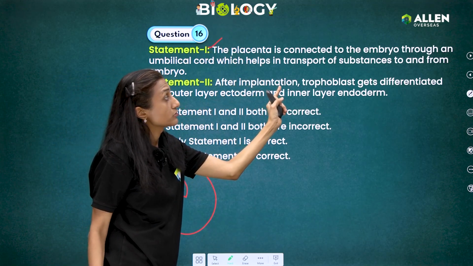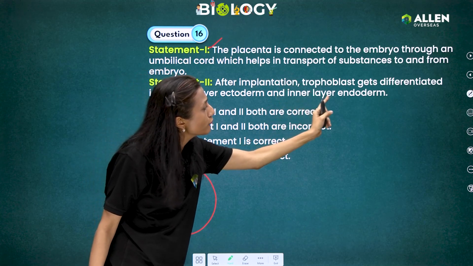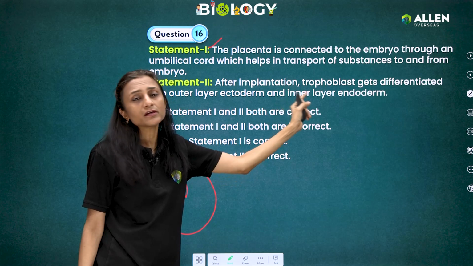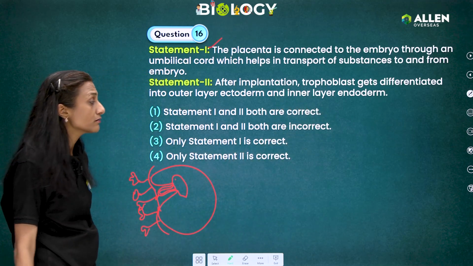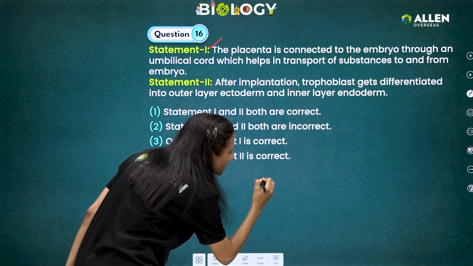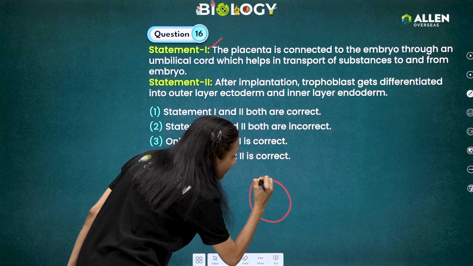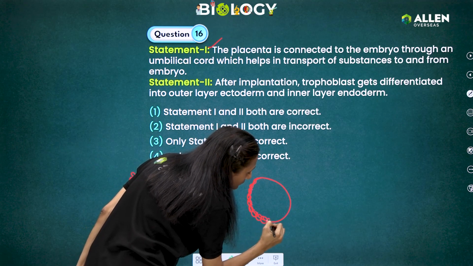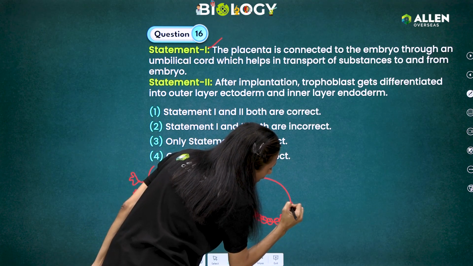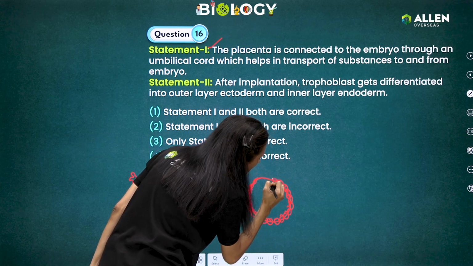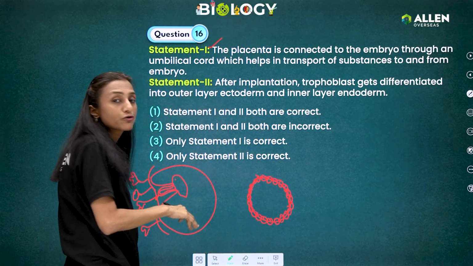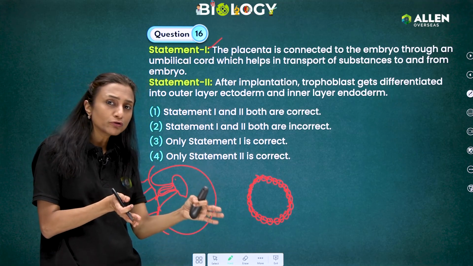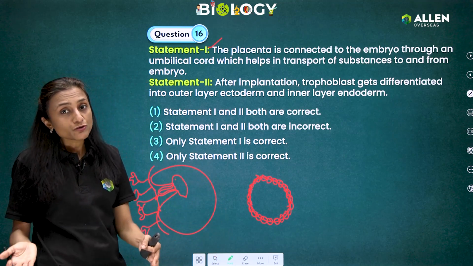After implantation, okay, they are talking about implantation, trophoblast gets differentiated into outer layer ectoderm and inner layer endoderm. That's an incorrect statement. Actually, we know that trophoblast is an outer layer. Okay, suppose this is trophoblast. When zygote formation takes place and further development of the zygote to embryo happens, when there are continuous cleavage divisions, then morula is formed and then blastula is formed.